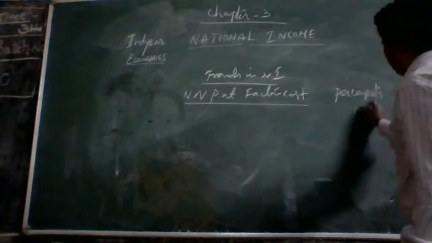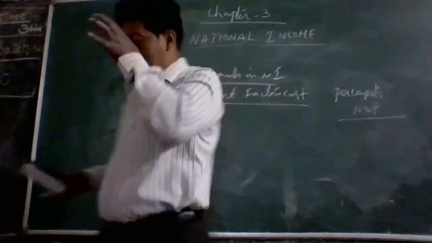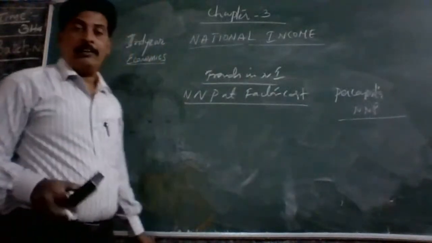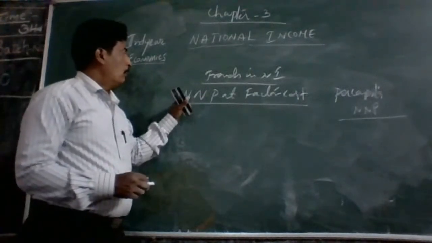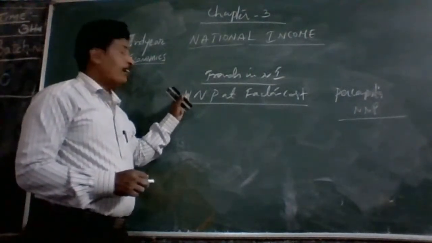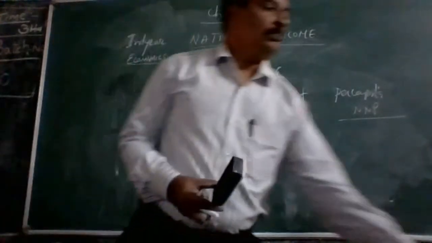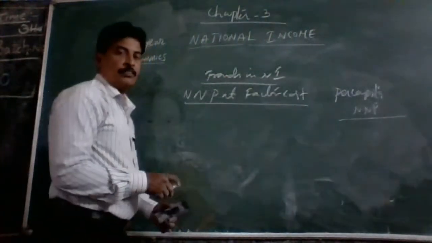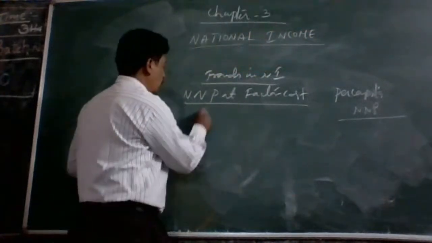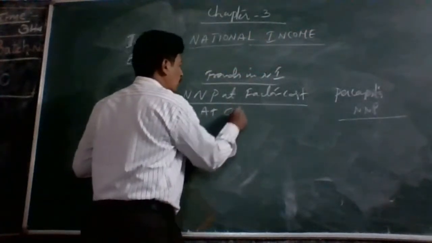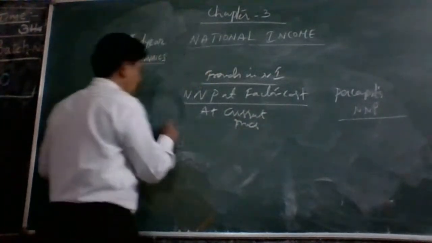Per capita NNP. Here, the trends in national income: net national product at factor cost, at constant price and at current price.